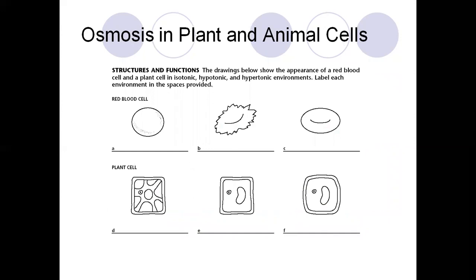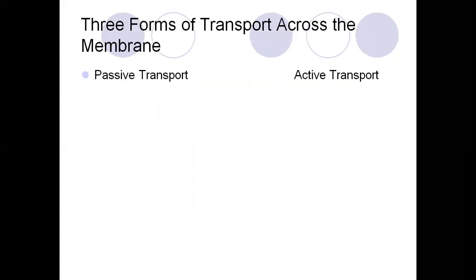So osmosis in the plant and animal cell, the structure and function. The drawing below shows the appearance of the red blood cell and plant cell in the isotonic solution, hypotonic solution, and the hypertonic environment. So label each environment in the space provided. So this is the assignment.